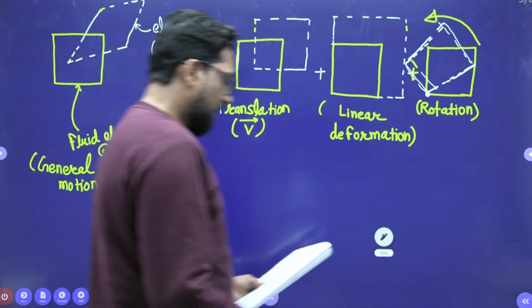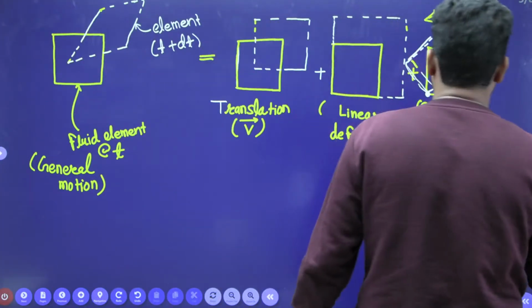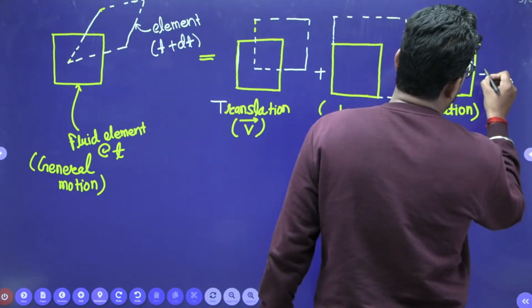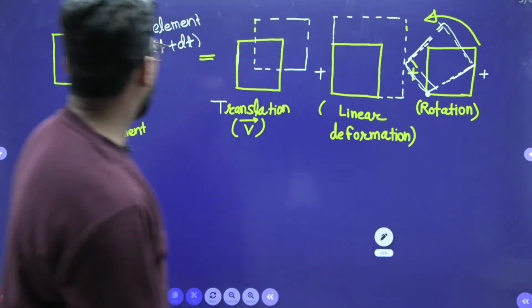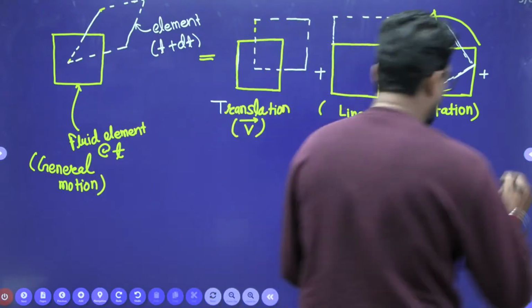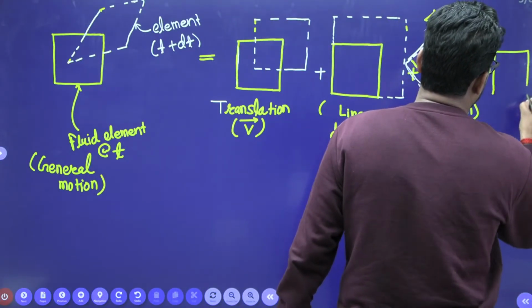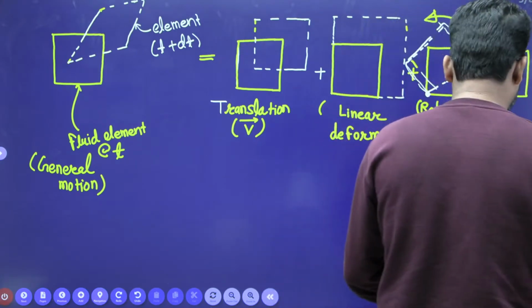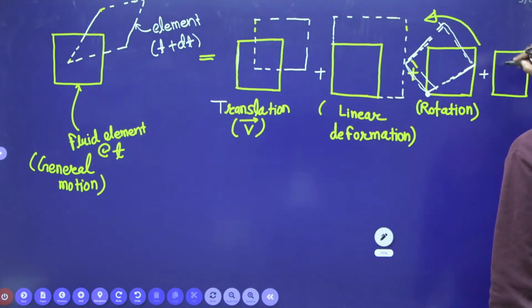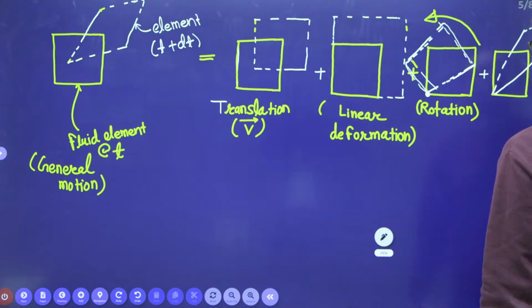Now the other thing is that there may be an angular deformation. What is that? If this is a fluid element, it may be deformed like that. That means this edge will be tilted.